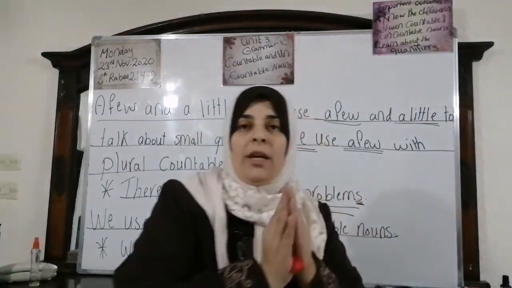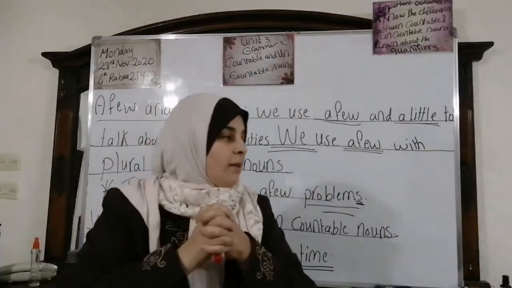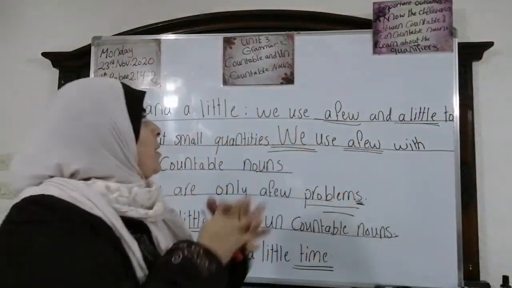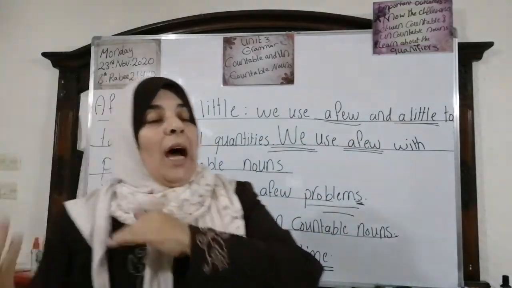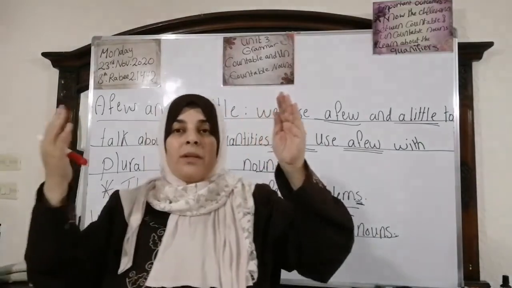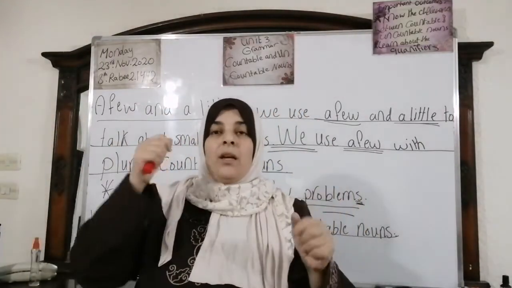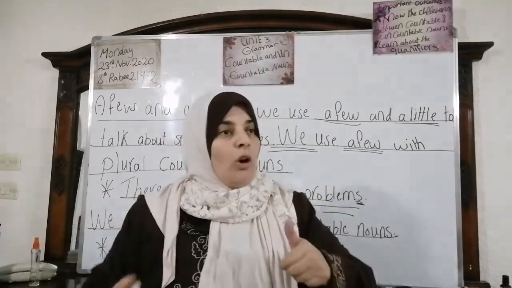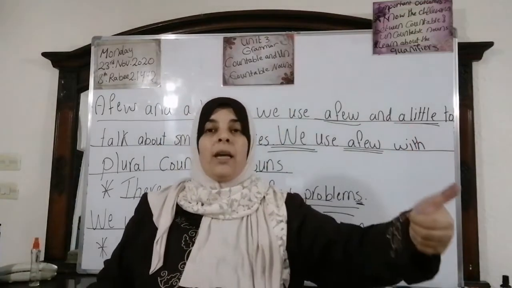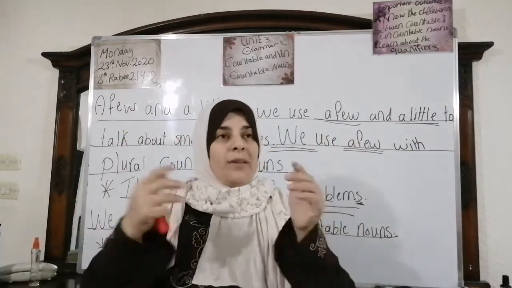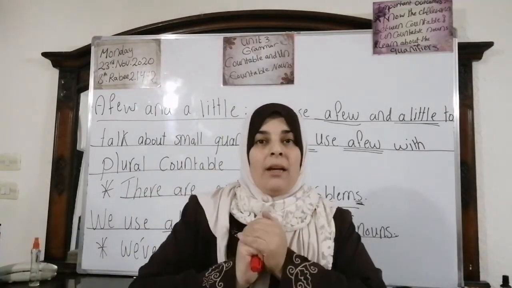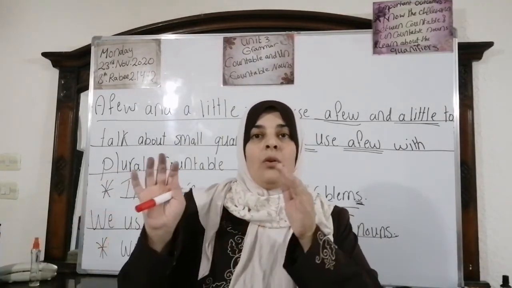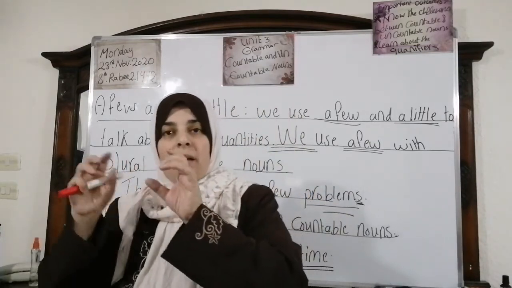Now, this is enough for today. I have to finish this class. We have accomplished our important outcomes. We know the difference between the countable nouns and the uncountable nouns. We said that the countable nouns can be singular countable nouns or plural countable nouns. For example, we can say there are some books.